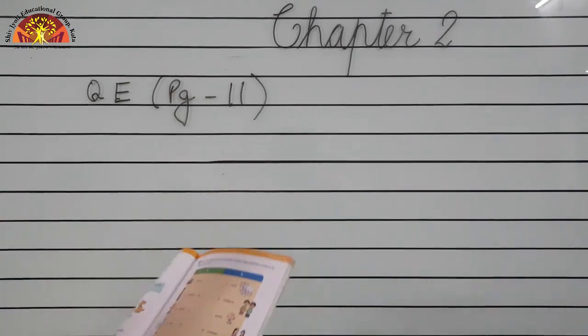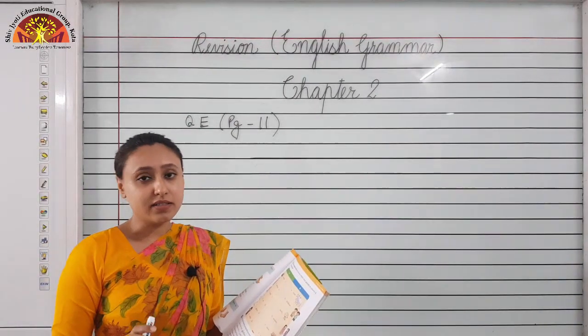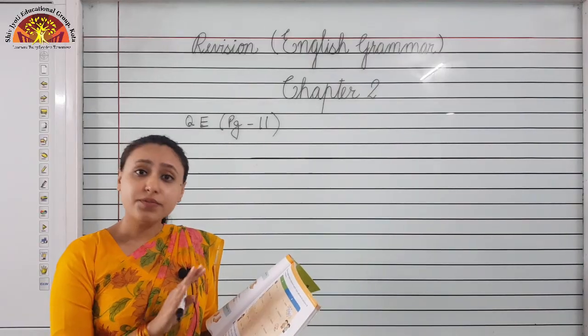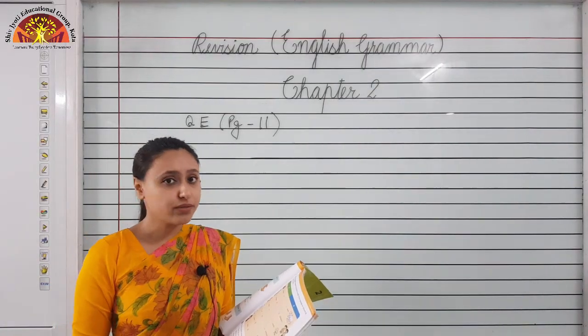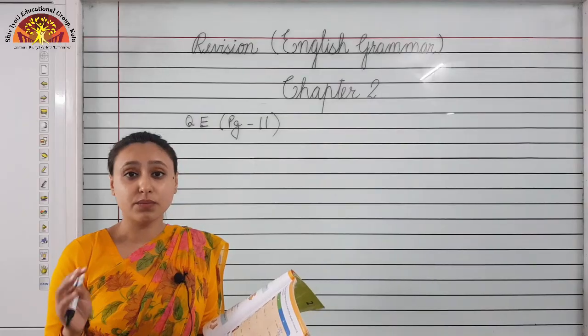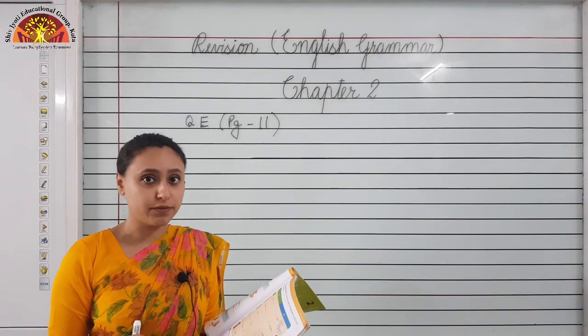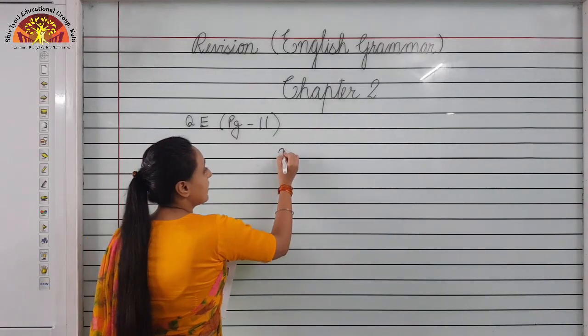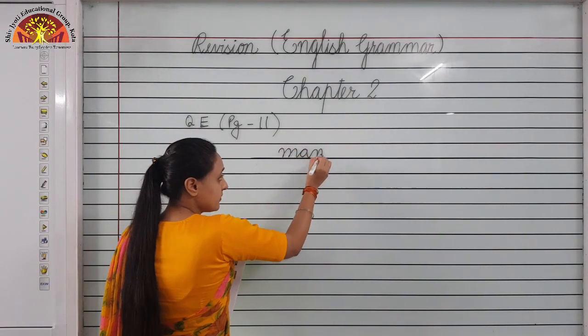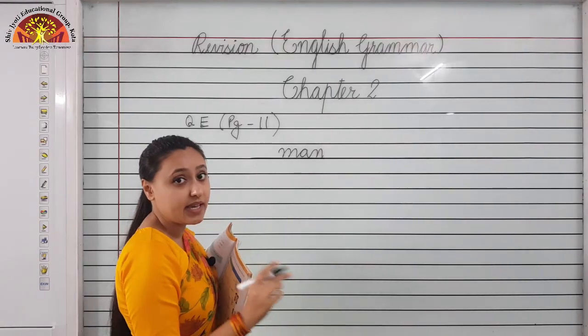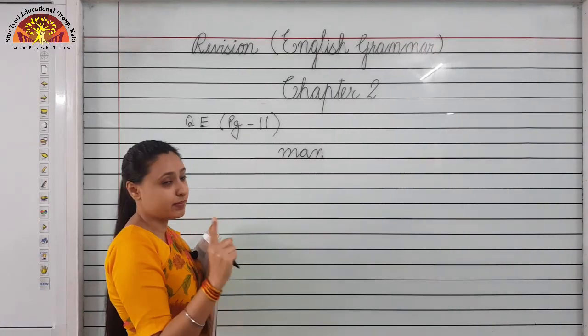Okay. So children, there are some nouns which do not follow any rule. They do not follow any rule. But what we have to do, we have to learn them. We have to learn their plural form, like man. Spelling of man is M-A-N. Here we are talking about one man.